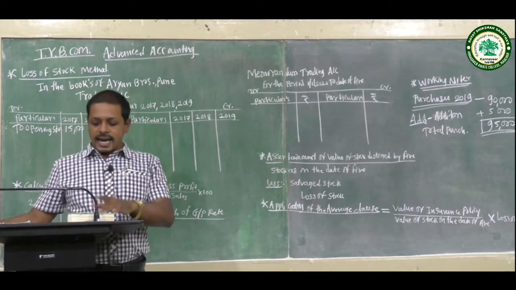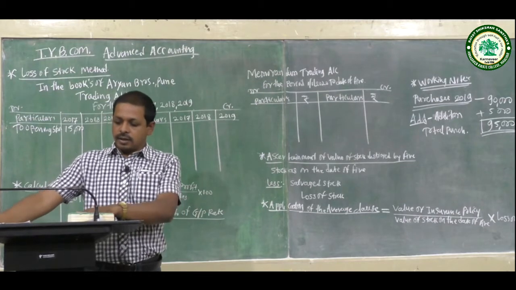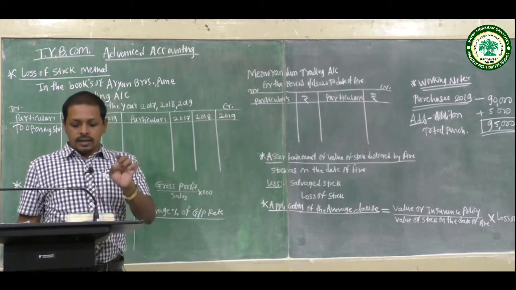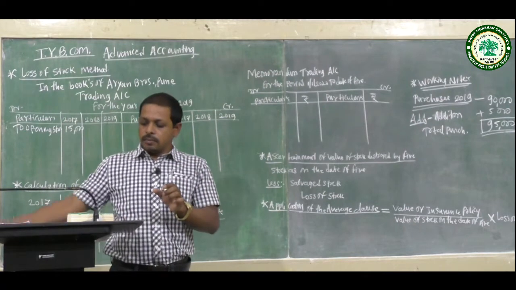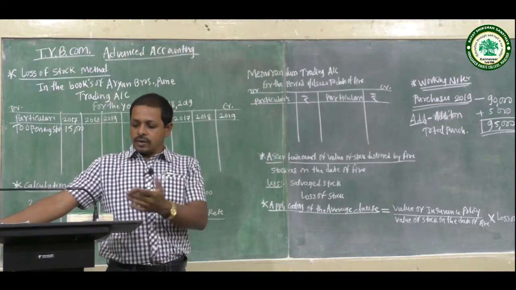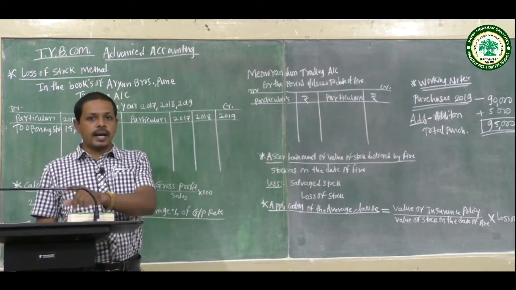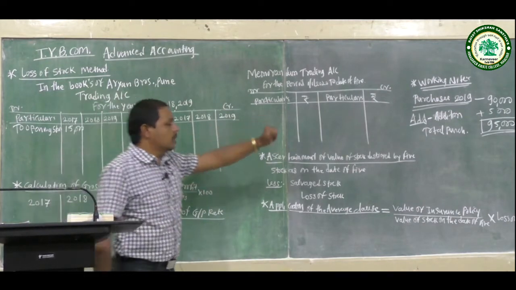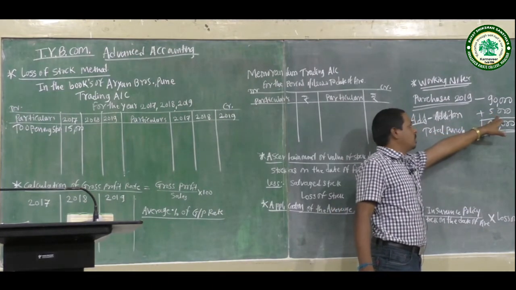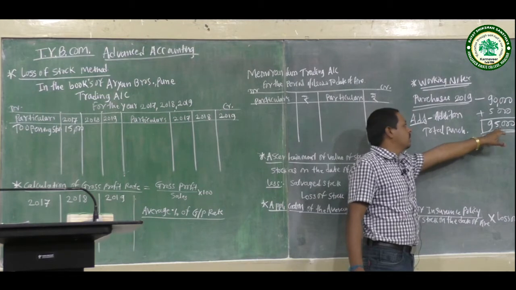Next, 2018 and 2019 are blank. Purchases: 2017 is 50,000, 2018 is 75,000 and 2019 is 90,000, and for this purchases transaction the working note gives 90,000 plus the addition of 5,000.